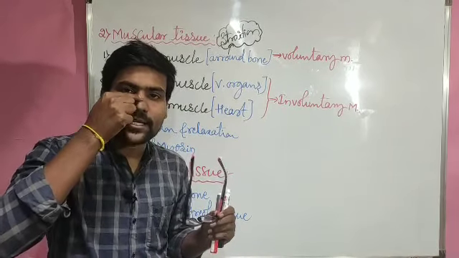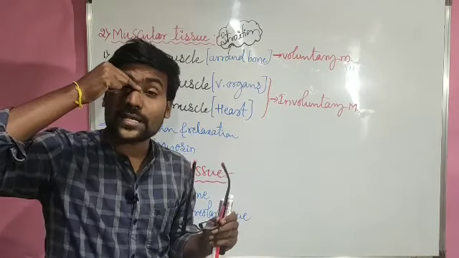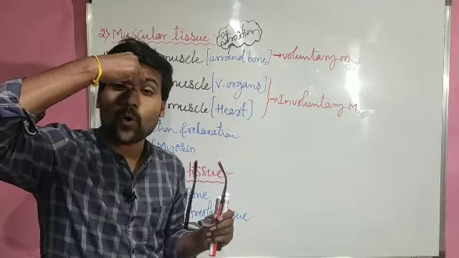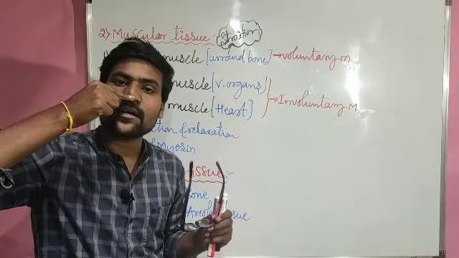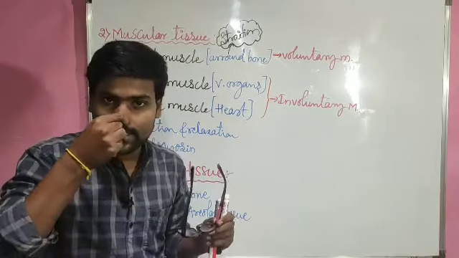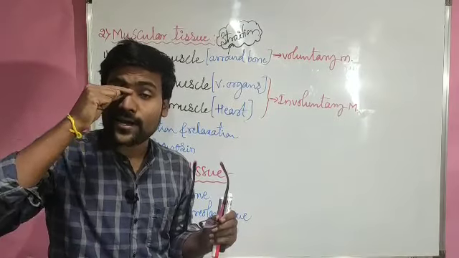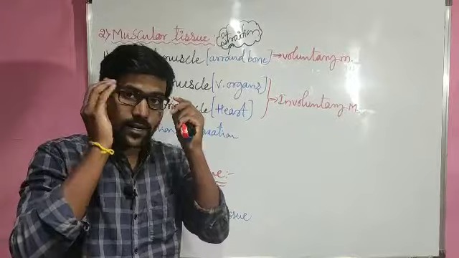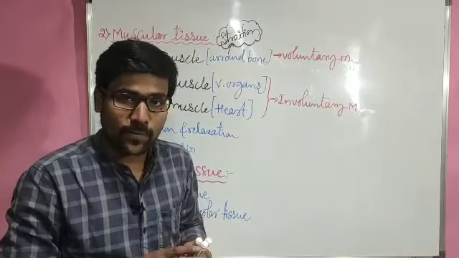And if you go backside here and press, it is very tough. That means it is a bony part, and here it is the cartilage part. This is the cartilage part and this is the bony part. That means cartilage gets converted into bony part.